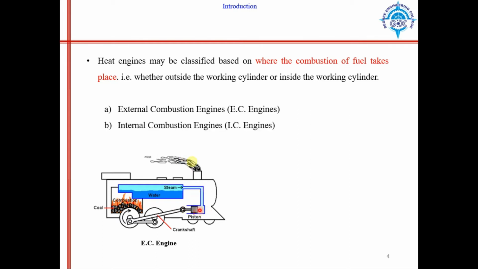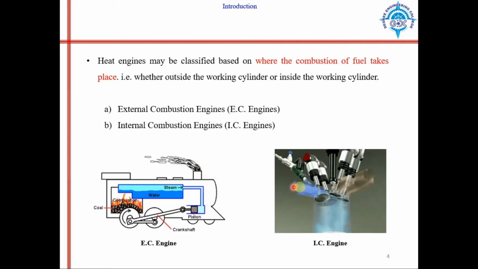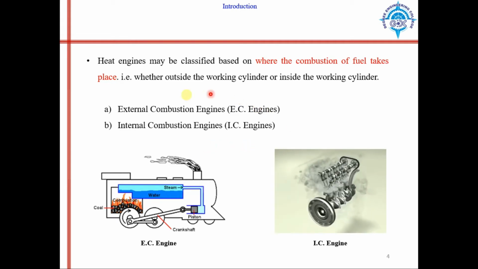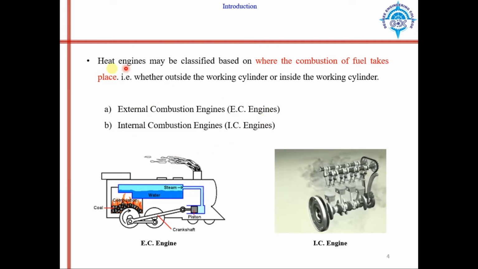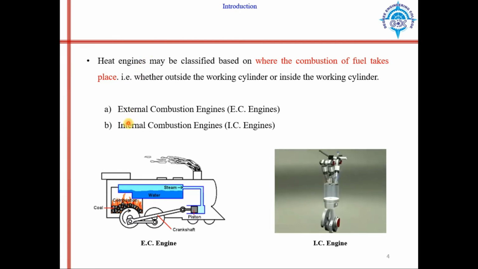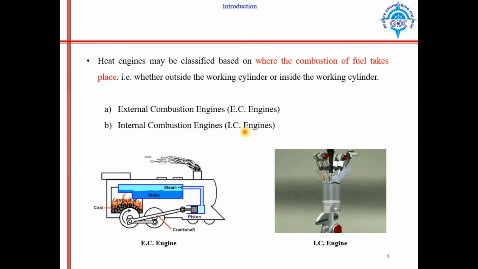Whereas in an internal combustion engine, combustion of fuel takes place inside the cylinder. That is the basic difference between them. These are the subparts of heat engines. In this chapter we will be focusing on internal combustion engines only.